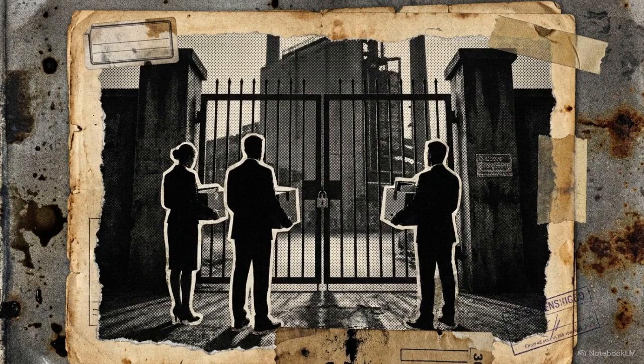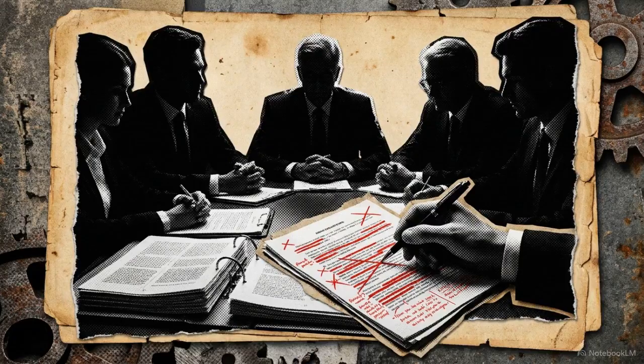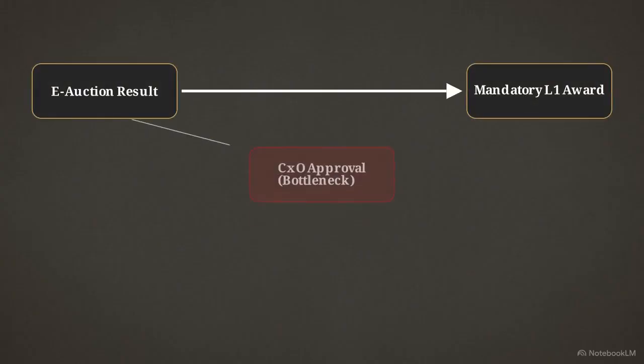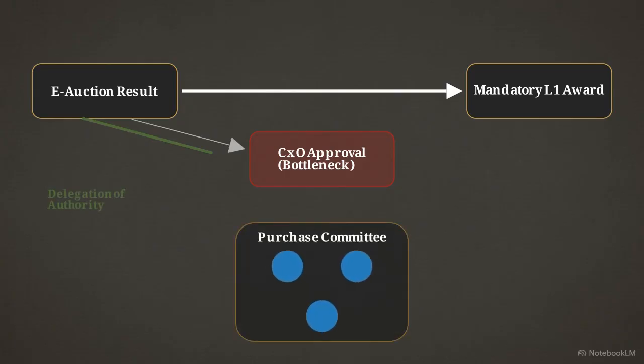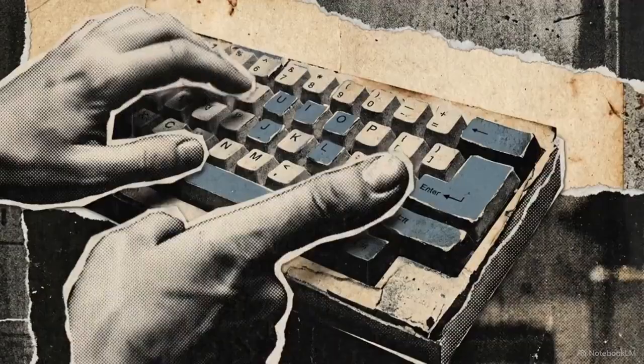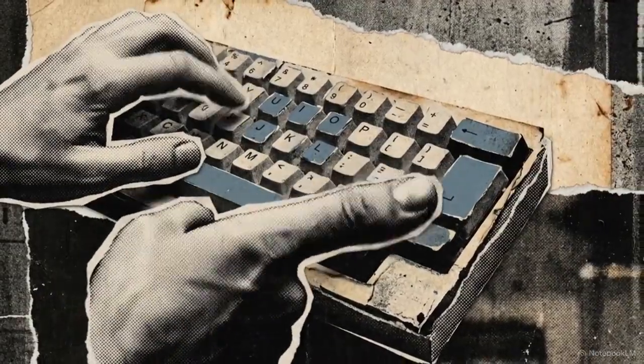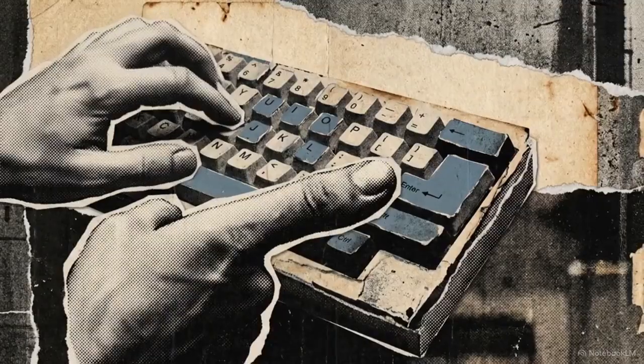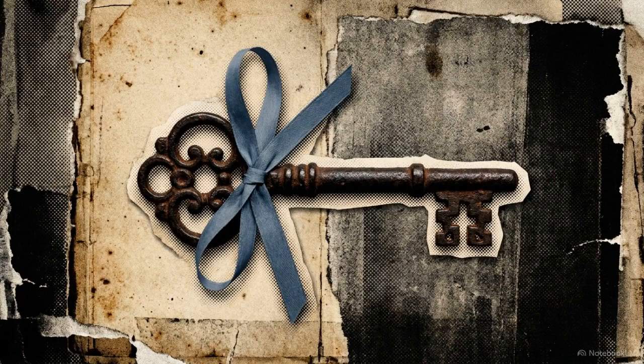The actual value-driven solution began by rewriting the rigid corporate SOP to allow for strategic flexibility. As shown in this updated process flow, a formal delegation of authority was implemented. A dedicated purchase committee was established and empowered to override L1 awards for risk management purposes, bypassing the old executive bottleneck. With a legitimate path for exceptions created, IT officially revoked the lingering beta testing access rights and permanently closed the deletion backdoor. Finding the true root cause secured the software architecture and increased the business's operational agility and resilience.